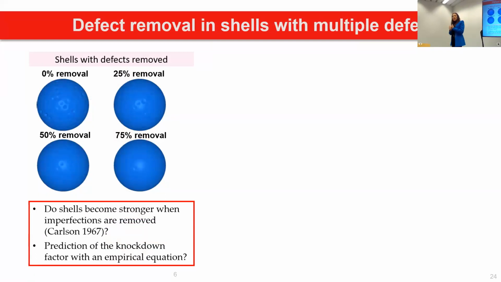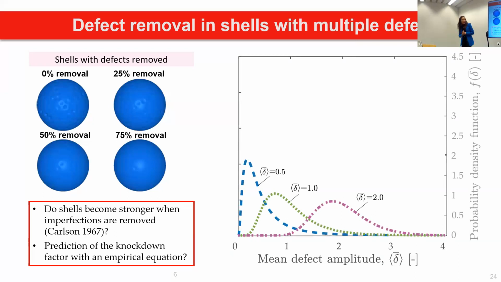And then the question we want to ask, which is very related to a work in 1967 that I also showed you in the introduction, is: do the shells become stronger if I systematically start removing bigger defects? And that will confirm as well that the deepest one, the most critical one, governs the behavior. And then something that is really in progress is that we are trying to find an equation to be able to predict the knockdown factor by only knowing the maximum amplitude of these defects.